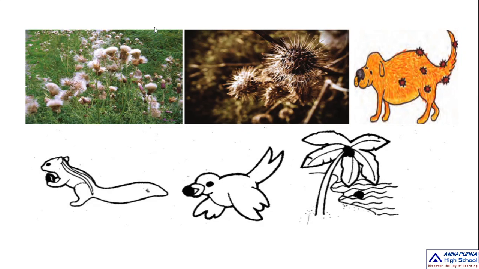And the next one, this is cockleber. Cockleber or Xanthium.